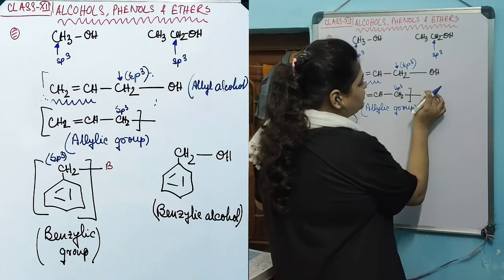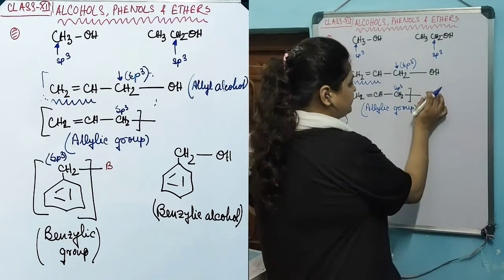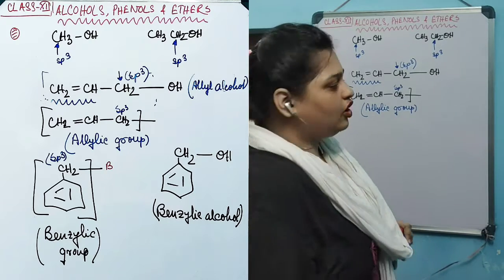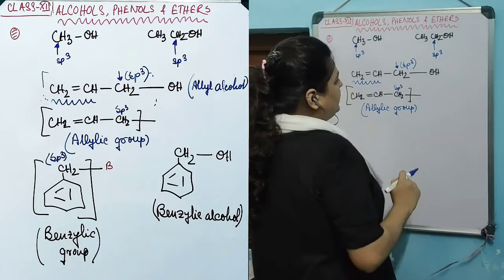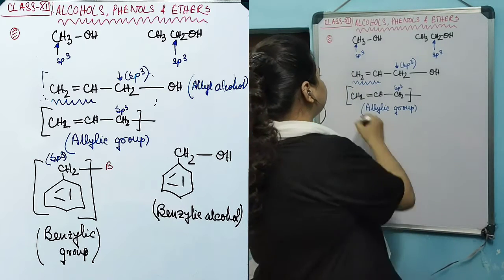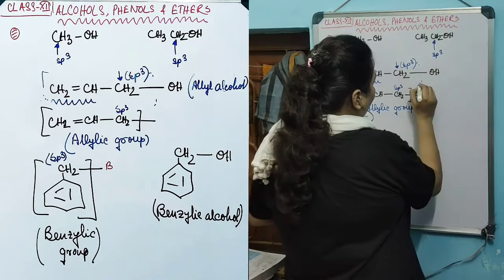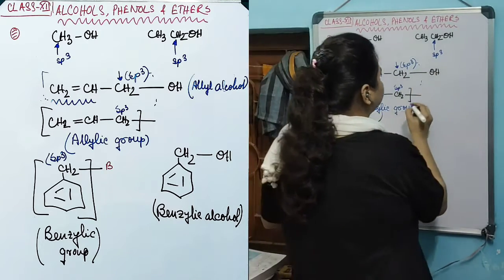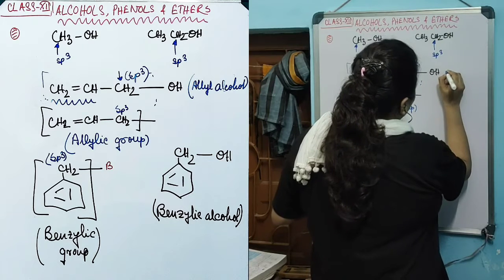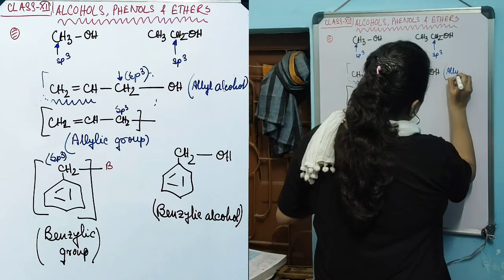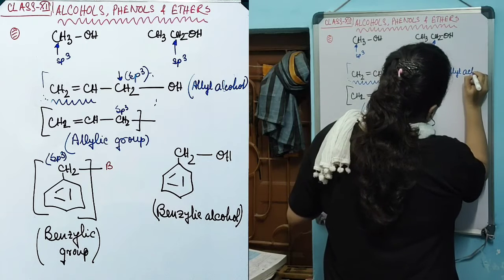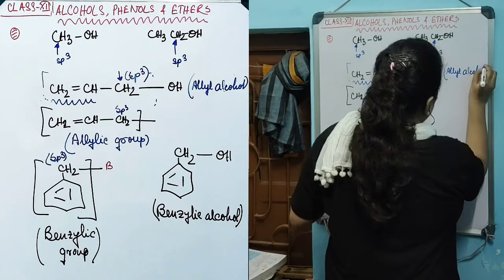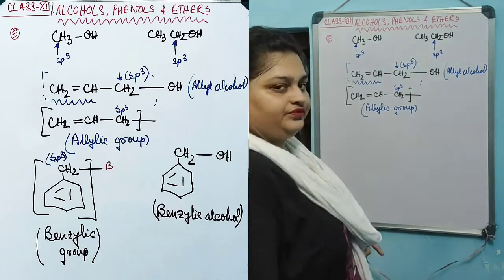Any functional group, if you place it in here, you will find the allylic compound of that particular functional group. Like in this case, OH is attached with this allylic group. That's why the name of this alcohol is allyl alcohol.